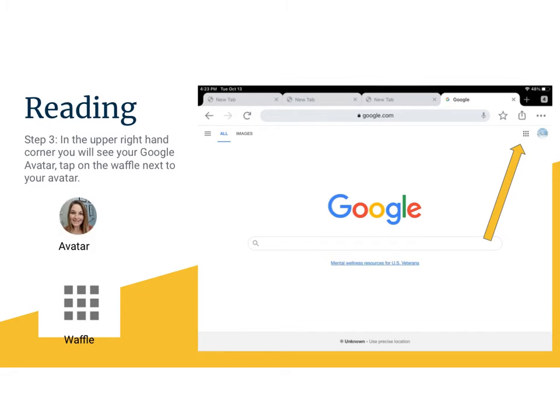Step 3. In the upper right-hand corner, you will see your Google avatar. That's the little circle. Sometimes it has a picture of your face or a picture you've selected. Sometimes it's just a color with your initial in it. And next to your avatar, you're going to see this thing. It's called a waffle. It kind of looks like a waffle. I'd like you to tap on your waffle right there.